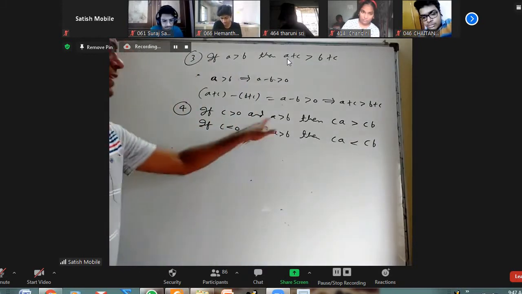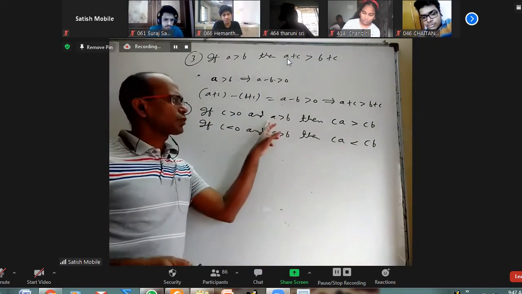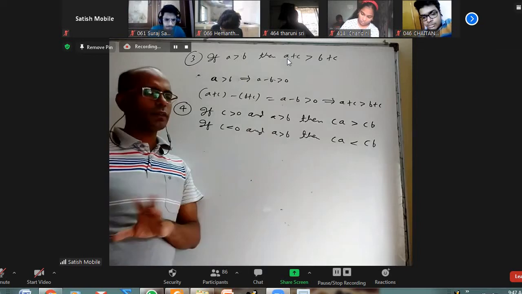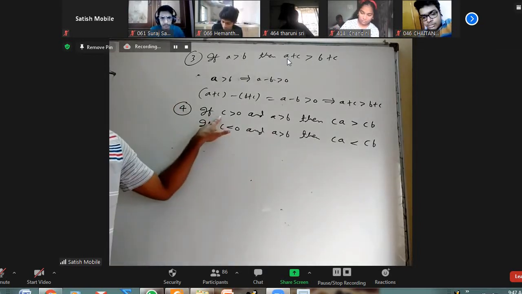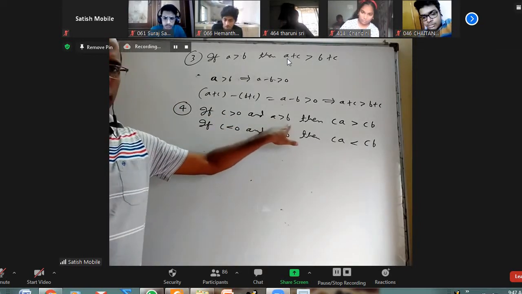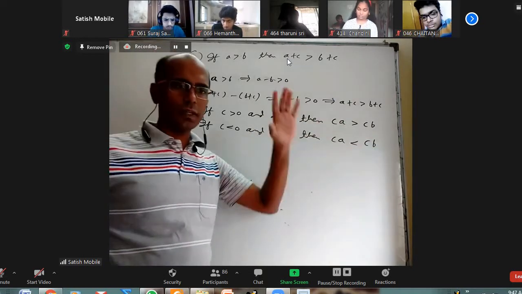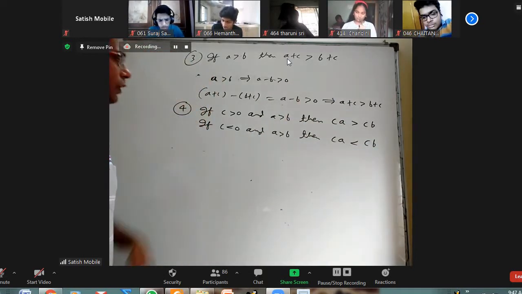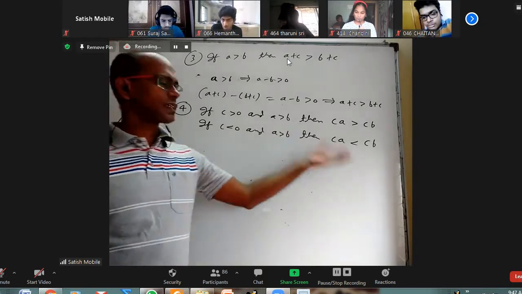When A is greater than B, it doesn't matter whether A is positive, B is positive, or A is negative. But if C is a positive number, when you multiply the positive number to an inequality, the inequality doesn't change. Greater than will remain as greater than. If you multiply by a negative number, the inequality changes its sign.